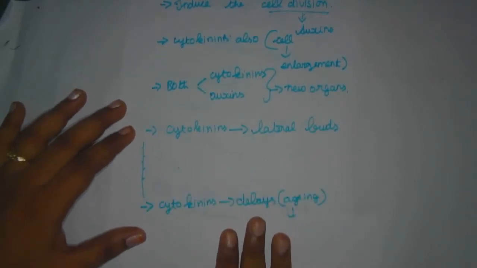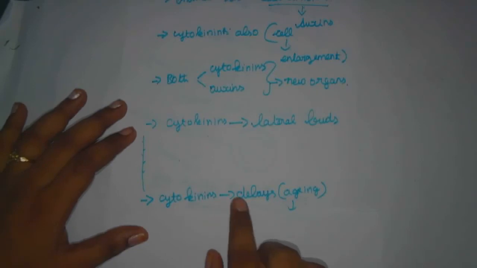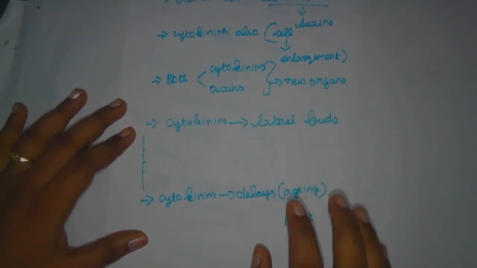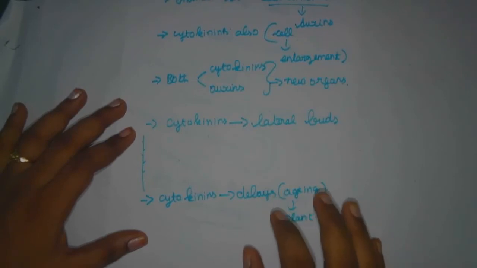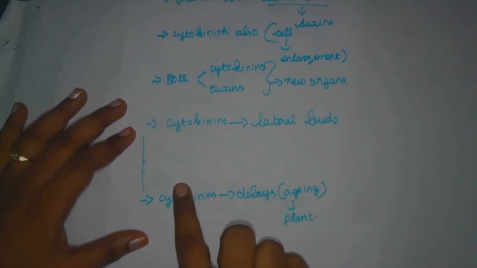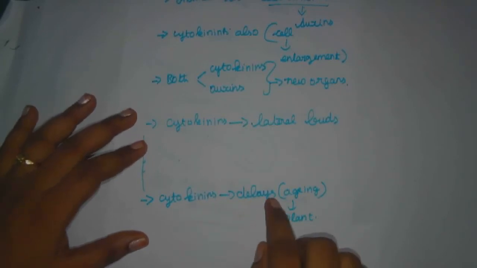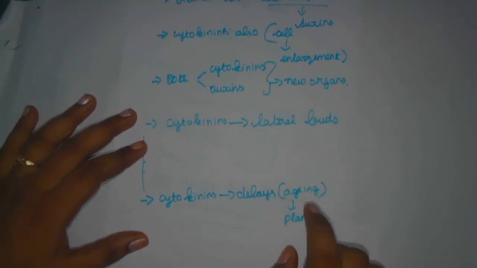A last physiological effect: cytokinin delays the aging of a plant. Here, aging means some plants easily get dried out, right? Because of that, they do not have proper cytokinin in their plant body. So cytokinin helps to delay the aging of a plant.